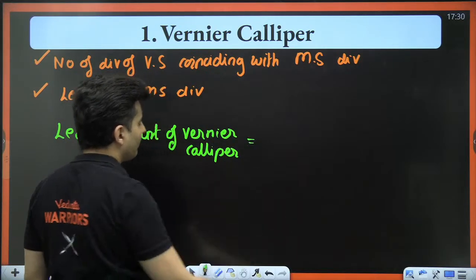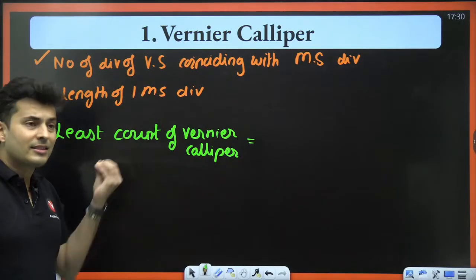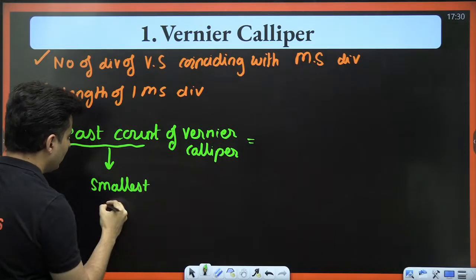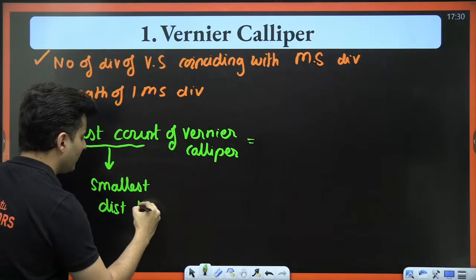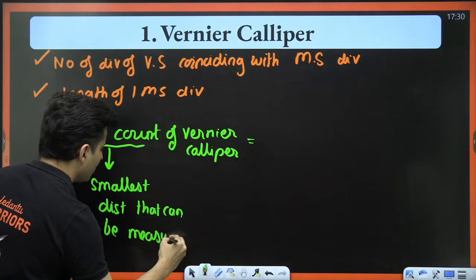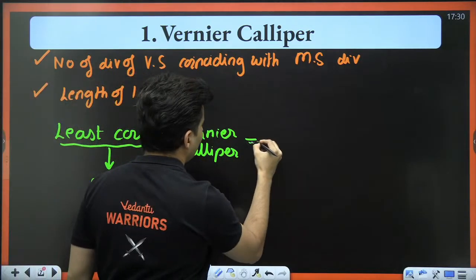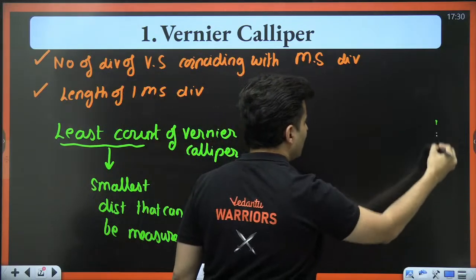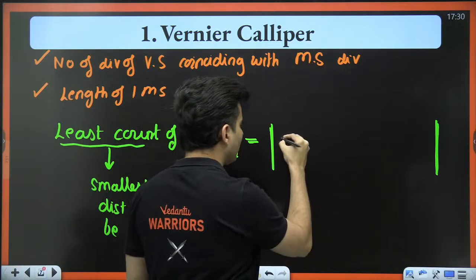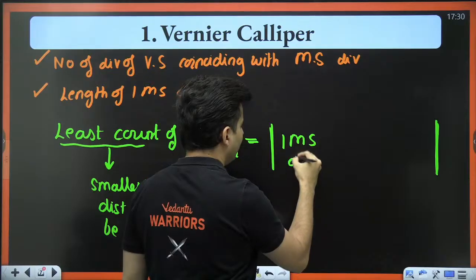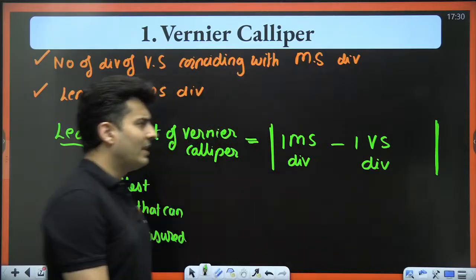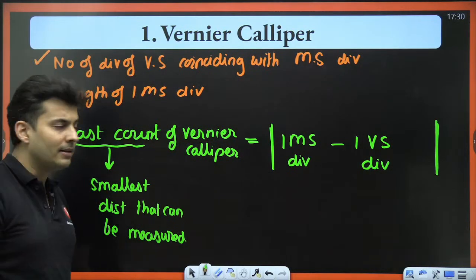The formula for the least count, which is the smallest distance that can be measured, is the modulus of one main scale division minus one vernier scale division. I don't know which one is bigger or smaller, so take the modulus.